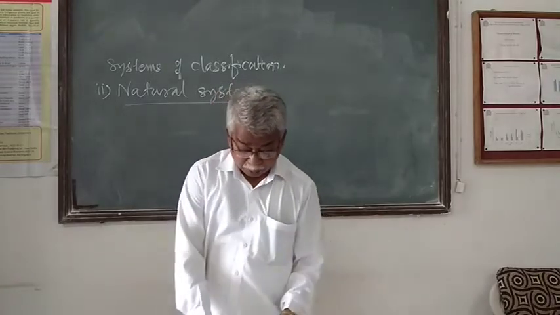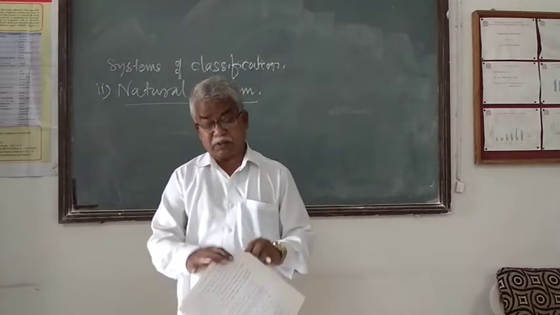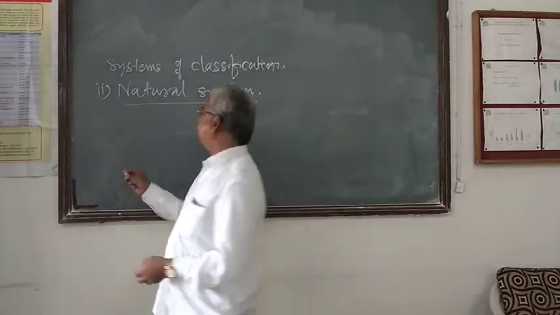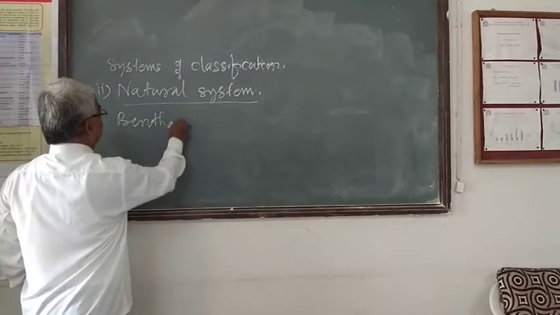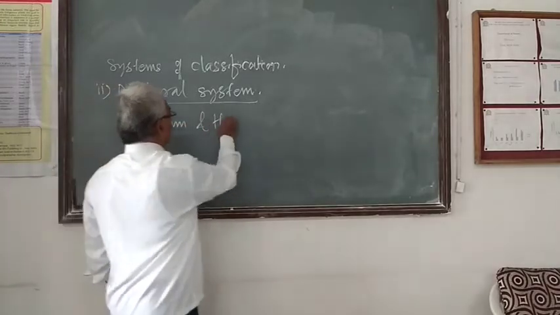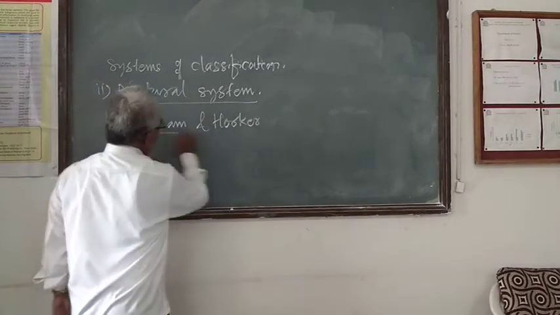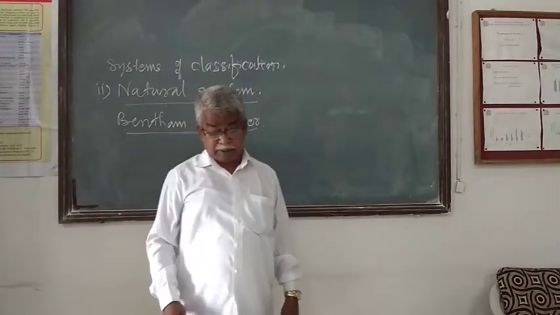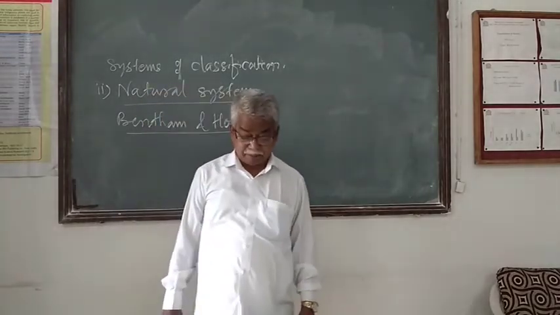Now, the Bentham and Hooker system of plant classification is an example of this natural system. Bentham and Hooker were both British botanists, both associated with the Royal Botanic Garden, Kew, England.